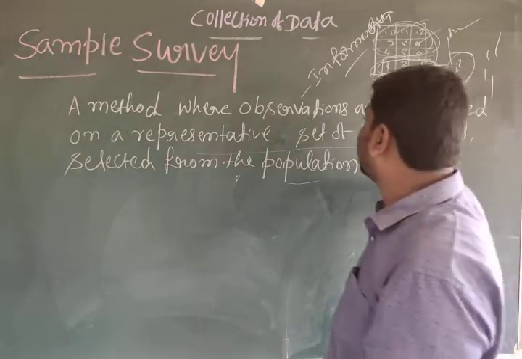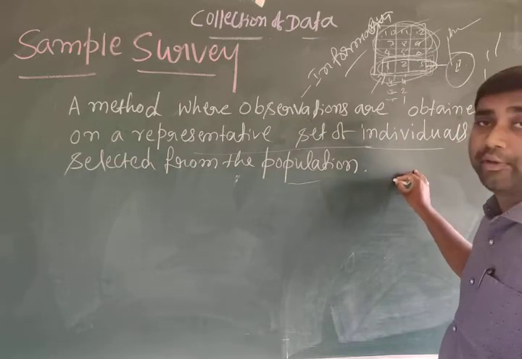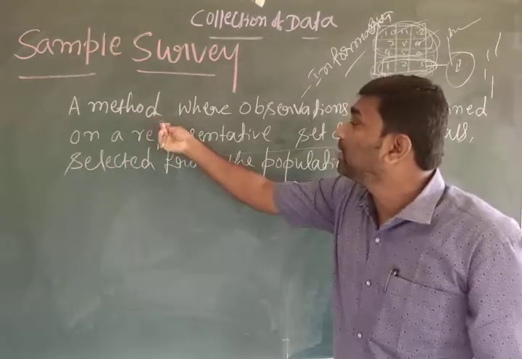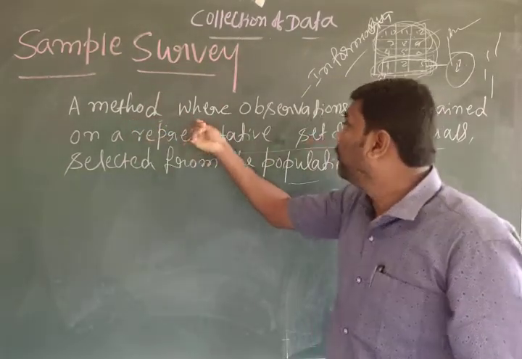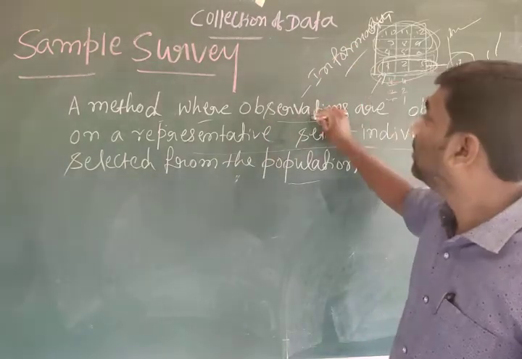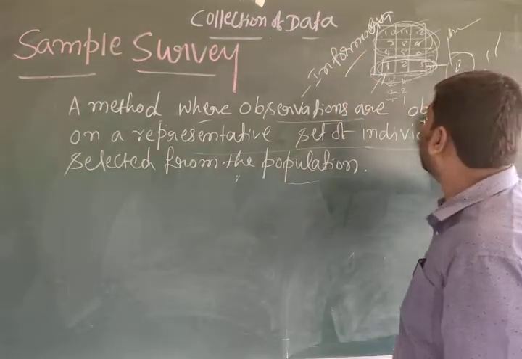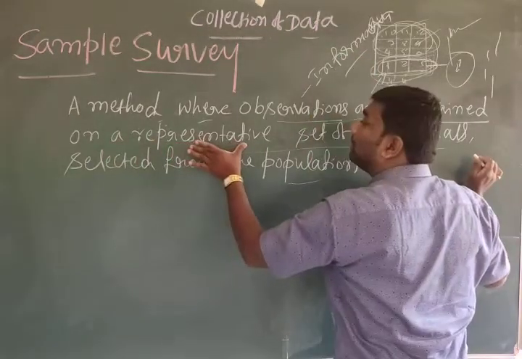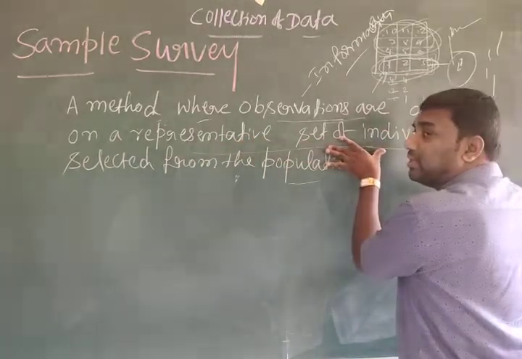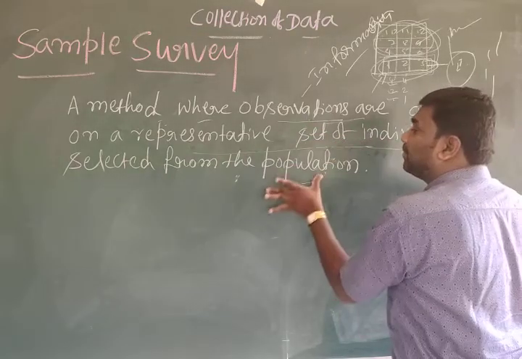That means, as I explained, a group of people or a section of the people. Observations, the collection of data or information, are obtained on a representative set of individuals. A set of individuals means a group or section of individuals, selected from the population.